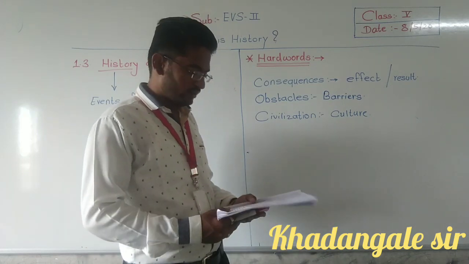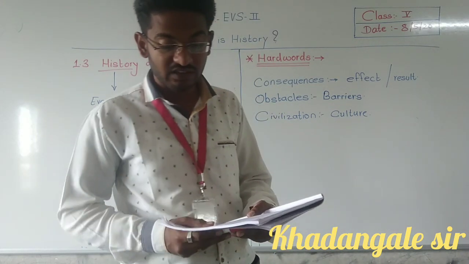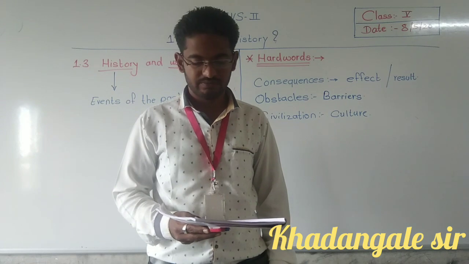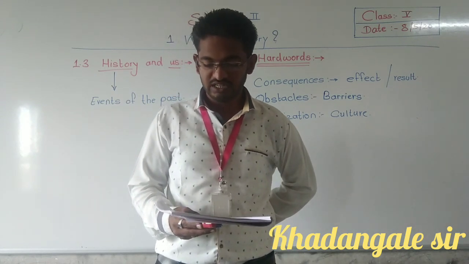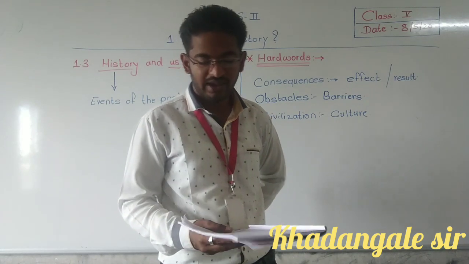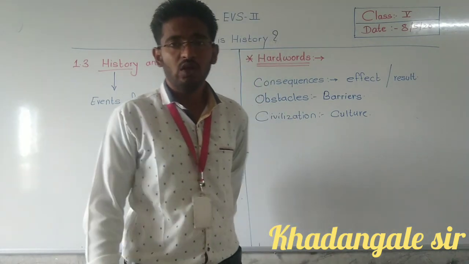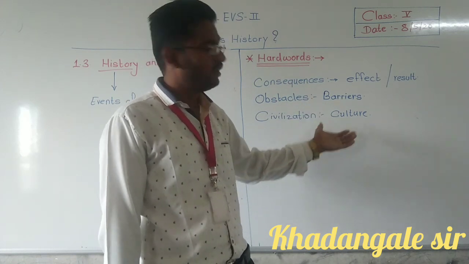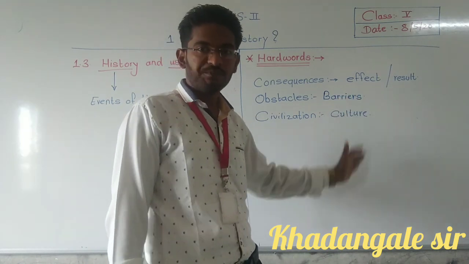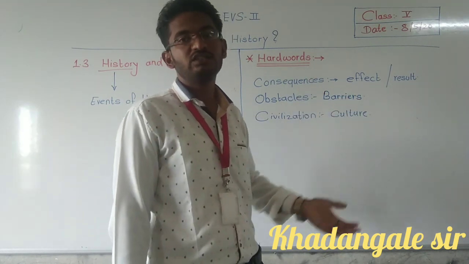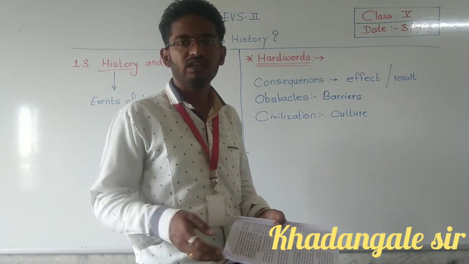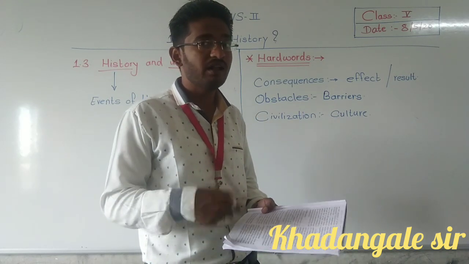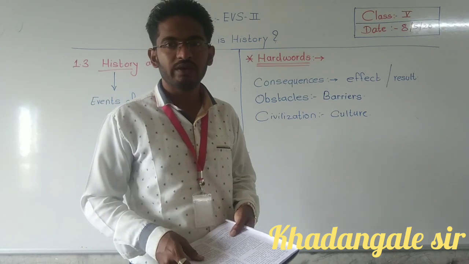Every science too has a history. It tells us of the many scientific discoveries that brought about important changes in human civilization, and of the scientists who made those discoveries. What have our scientists done? They have discovered many things, and on the basis of those things they have made changes, and as per that many things have changed. We are going to take more examples tomorrow. Do you understand this much today?